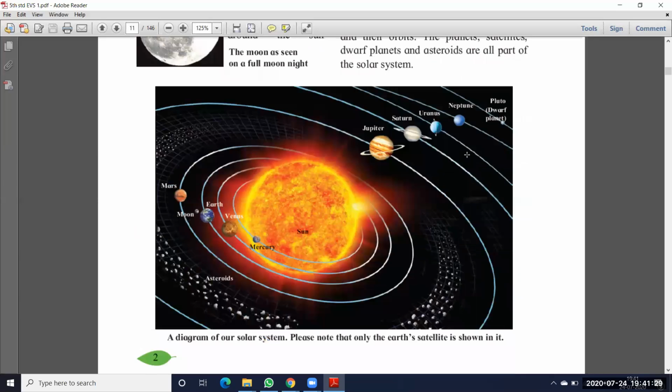This moon is very far from the sun, no? That's why it looks like a very small planet. Okay, so it looks like a very small planet.